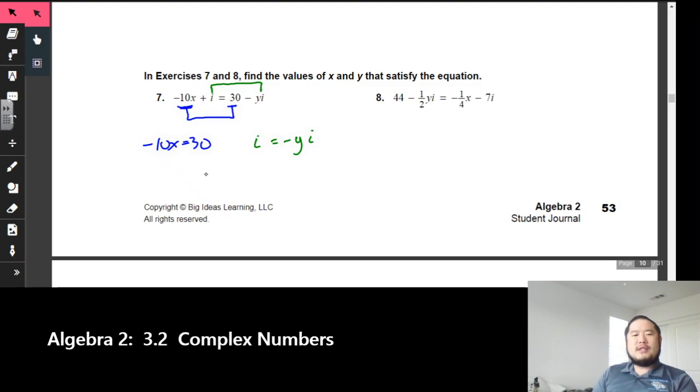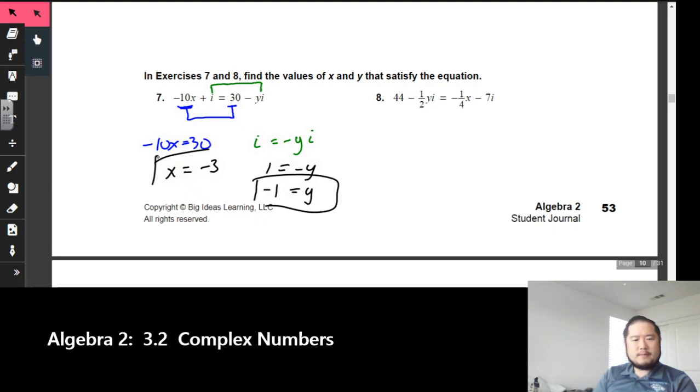This is one of those things where you just set it up and solve it. Whatever's in the first position of the two sides of the equal sign, set it equal to each other, and whatever's in the second position, set them equal to each other. So x right here is equal to -3. We have -y is equal to 1 because i divided by i is 1, and y is equal to -1 when we divide that on both sides. All right, easy peasy.